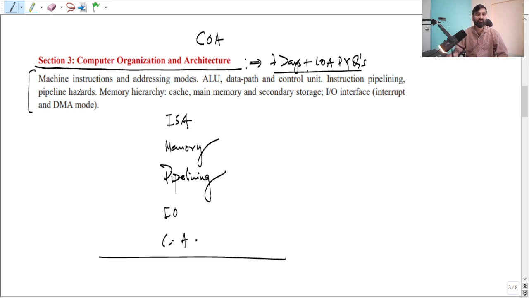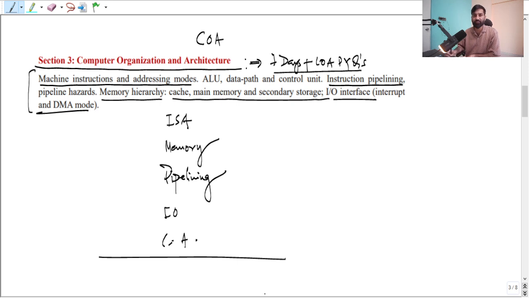So in ISA, you will be going through instruction and addressing modes, all these things. Then you see instruction pipelining hazards, memory hierarchy, cache, main memory, secondary storage, IO interface, all these things, right? So please divide the chapters into 5 and then go through it, okay? 7 days along with the PYQ. You don't have to do any other thing.